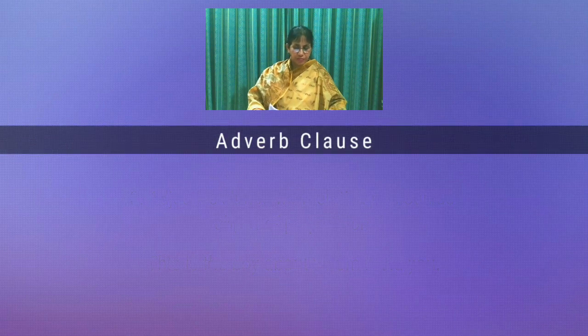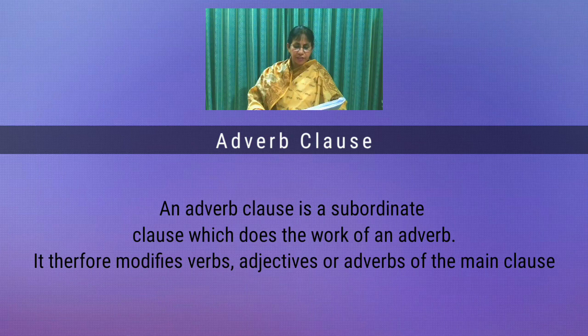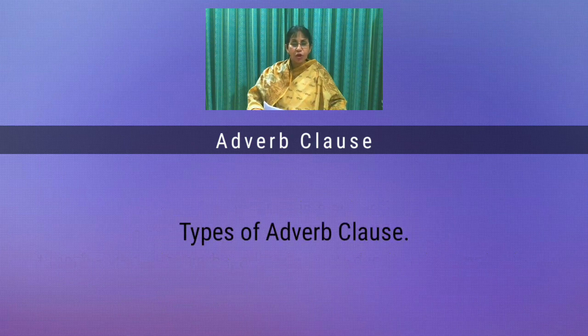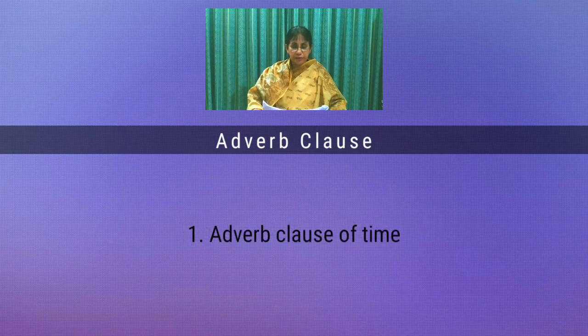Adverb clause. An adverb clause is a subordinate clause which does the work of an adverb. It therefore modifies verbs, adjectives or adverbs of the main clause. Types of adverb clause. Number 1. Adverb clause of time. Adverb clause of time is introduced by subordinate conjunctions when, ever, while, after, before, since, as soon as, no sooner than.